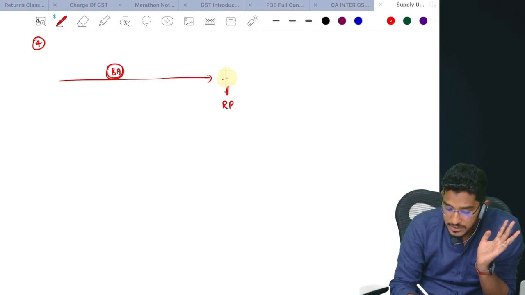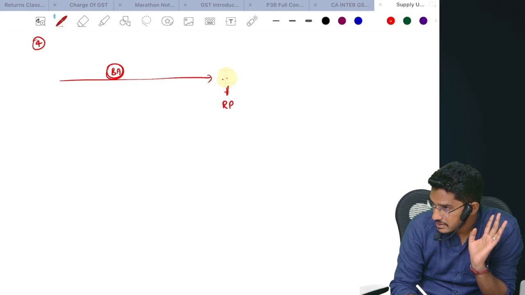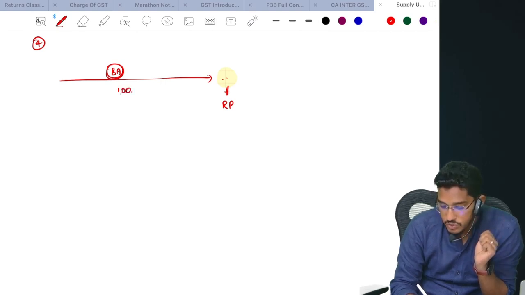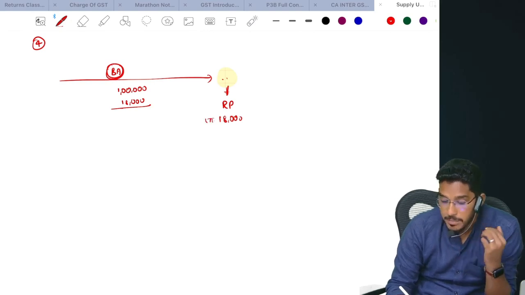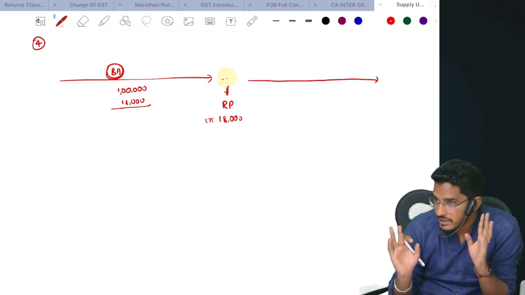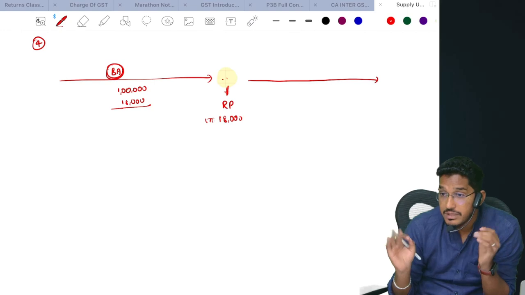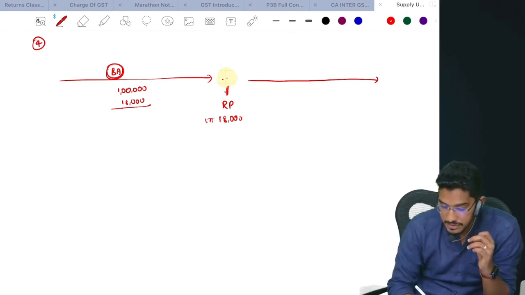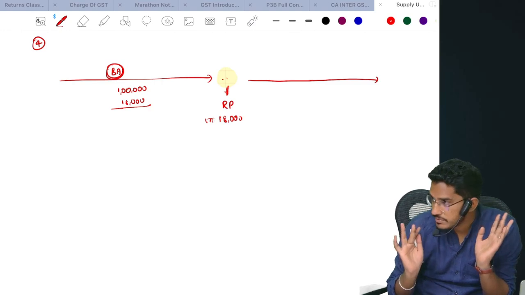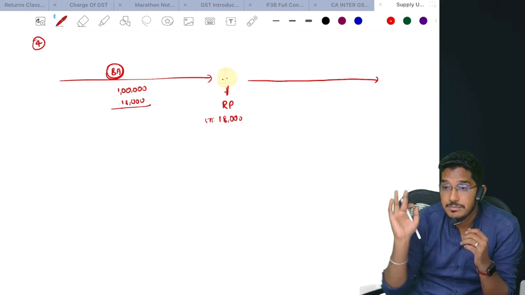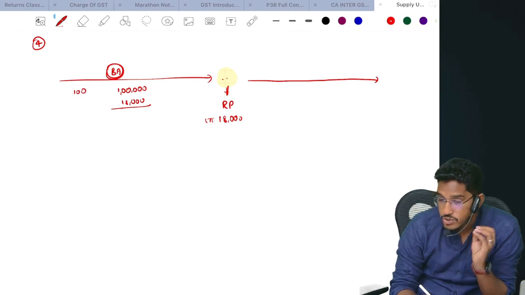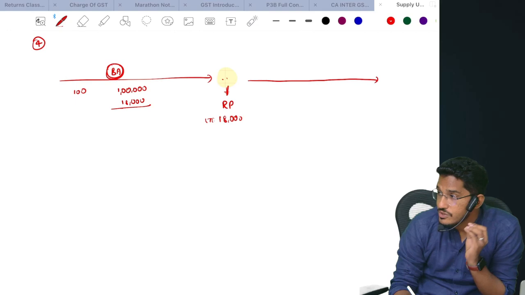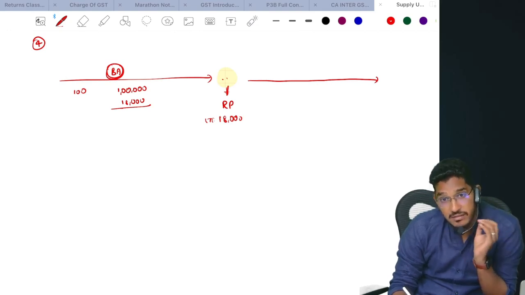So you are registered and you purchased a business asset. Say, for example, you purchased some goods amounting to 1 lakh rupees, on which you paid 18,000 rupees of GST, and you have taken that 18,000 as tax credit. But you are permanently transferring or disposing of it without any consideration. Say I am a person dealing in garments. I purchased 100 shirts at 1,000 rupees each, so total 1 lakh worth of purchases, 18,000 rupees of GST paid and availed.